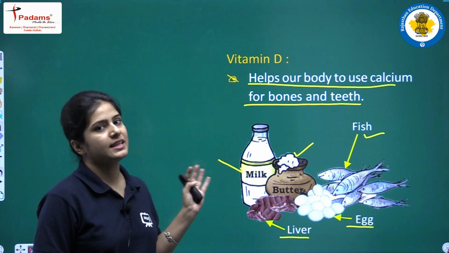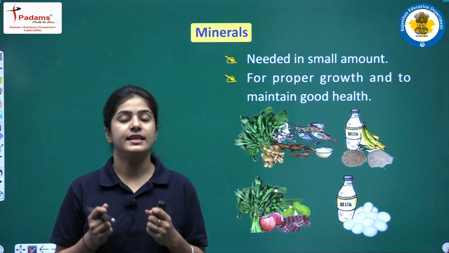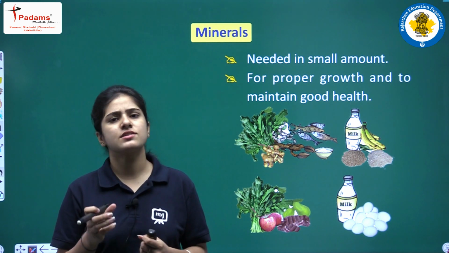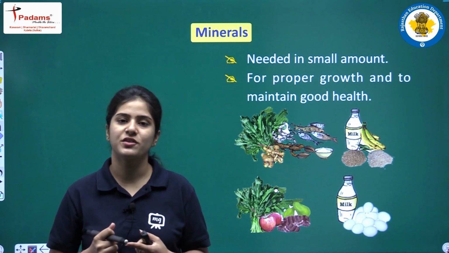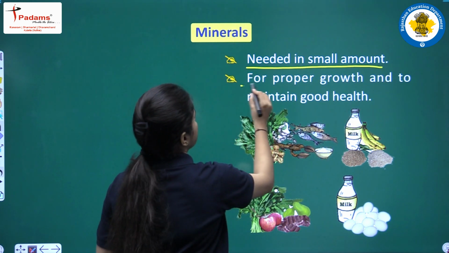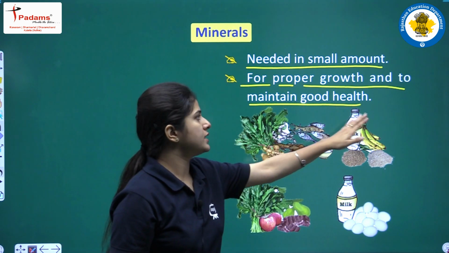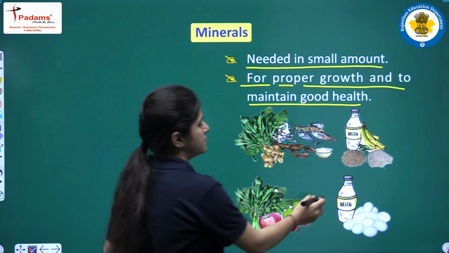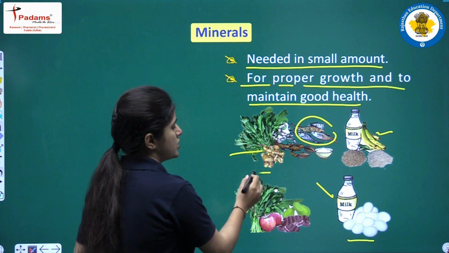So bachcho, we will see the next nutrient, minerals. Minerals are the nutrient that helps my body for its proper growth and maintenance, and it is required in a very small quantity. For example, calcium, for example, iron, okay. To maintain good health, minerals are required. Sources are, for example, milk, eggs, banana, fishes, spinach, ginger, etc.